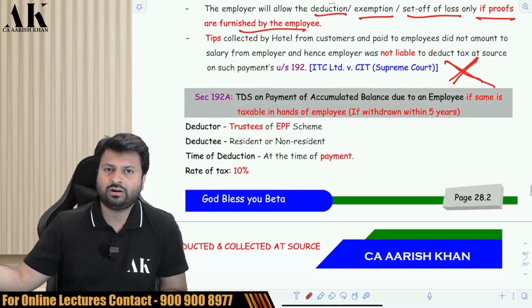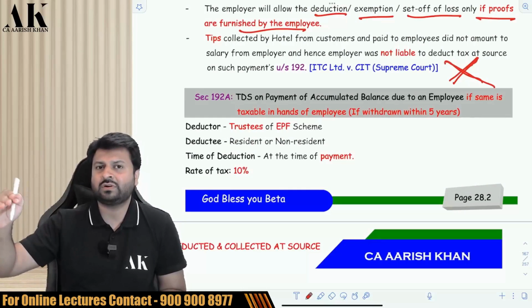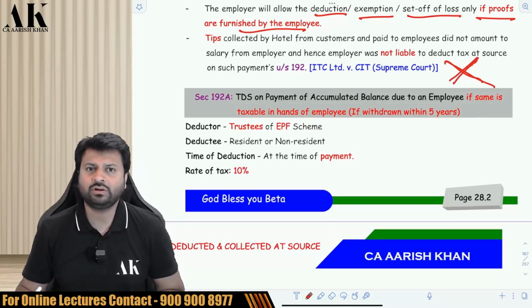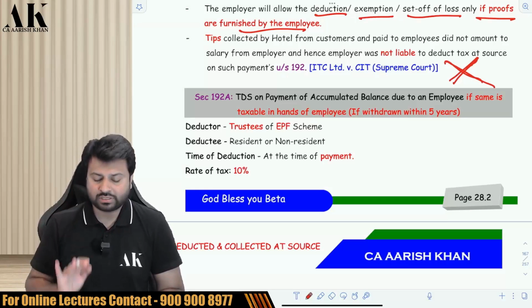So you have been to hotels a lot of times, and they deduct service charges from you, they take from you. So whatever service charge, that is a kind of tip, which is given to whom? Which is given to the waiters and to the other workers of the hotel. So that is not subject to TDS under this section.